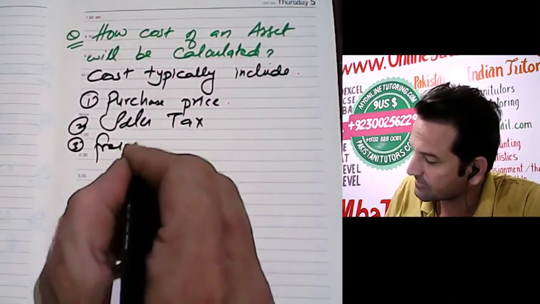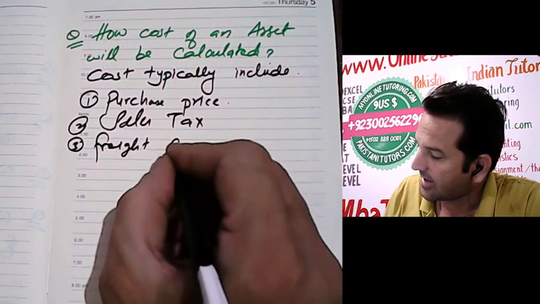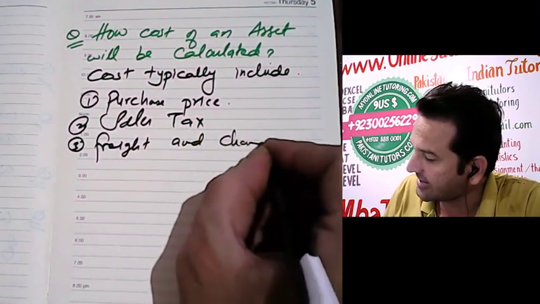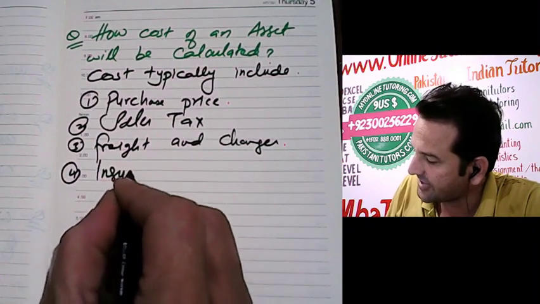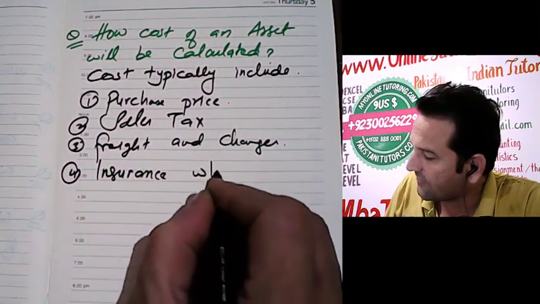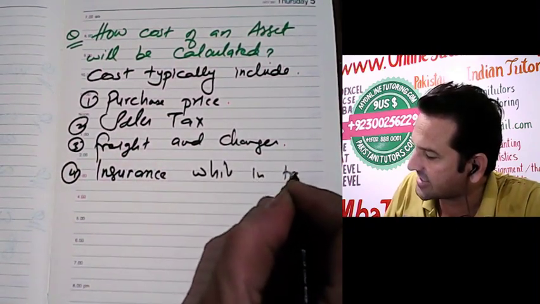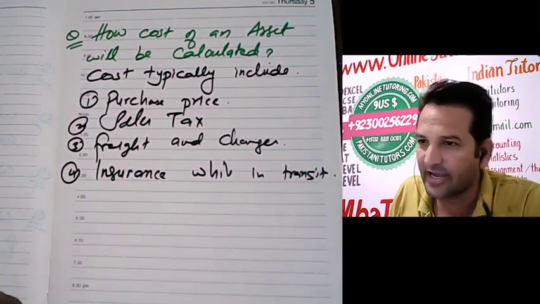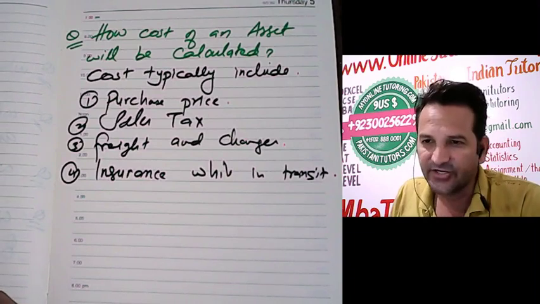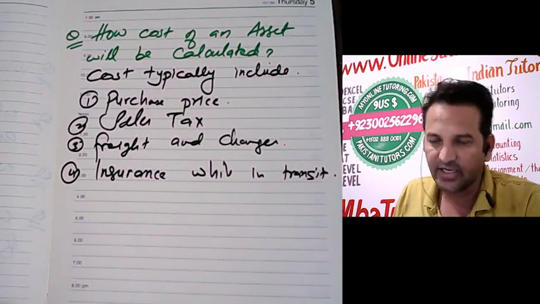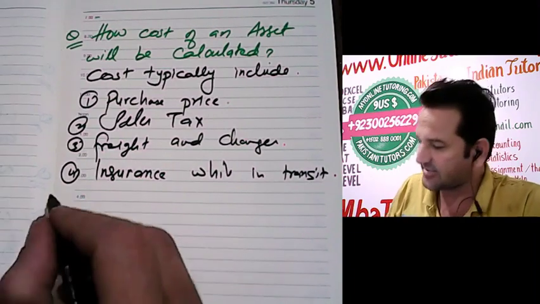Freight and handling charges. Number four, insurance while in transit. As long as your asset is in transit, the insurance incurred on that asset will be included in the cost of an asset.